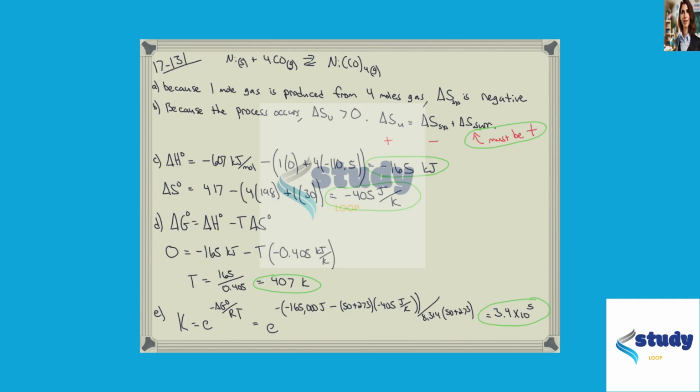However, when using this equation, we need to make certain that we are in the same units. Up here we're in kilojoules, and down here we're in joules, so we either need to convert this to joules or this to kilojoules. I chose to convert the delta S into kilojoules, 0.405 kilojoules per Kelvin. Then we can rearrange this equation and solve for T, and T becomes 407 Kelvin.